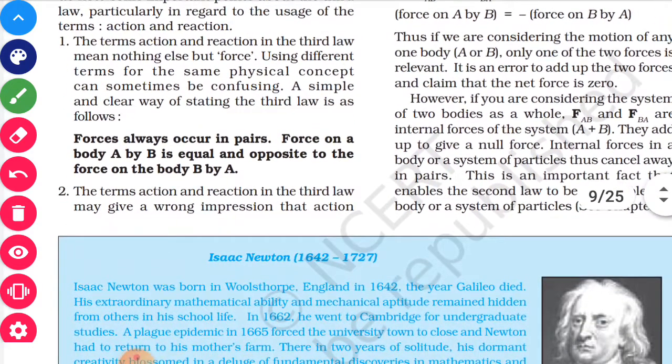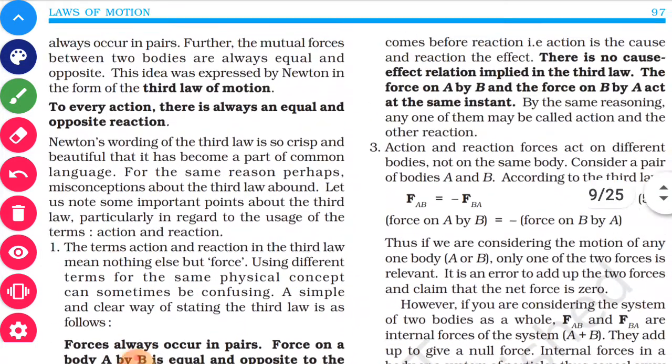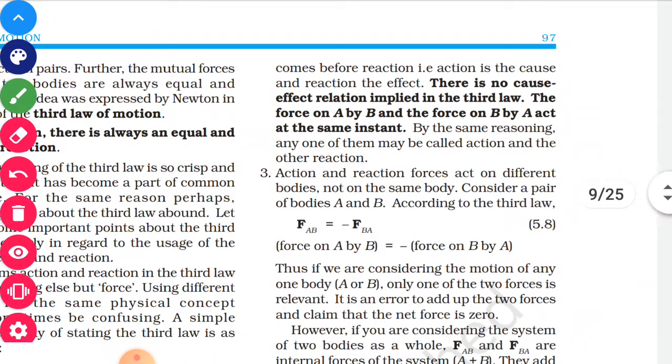So if a body A is applying a force on B, then B also will apply a force on A, and these forces are equal in magnitude and opposite in direction.